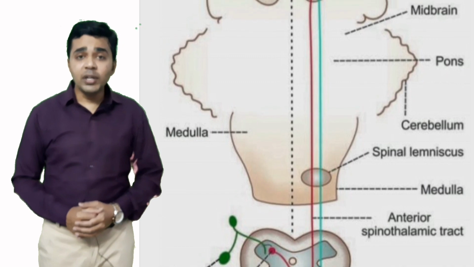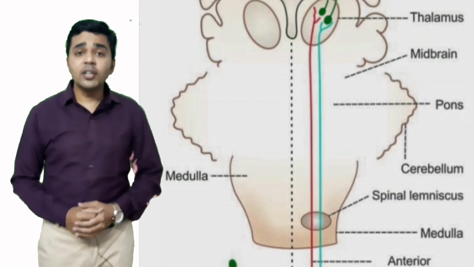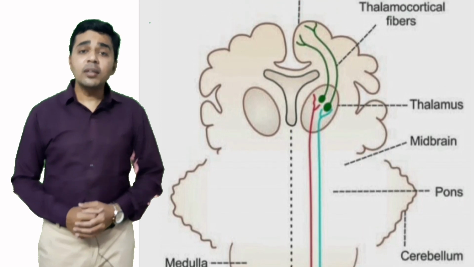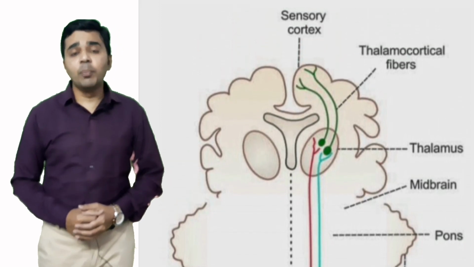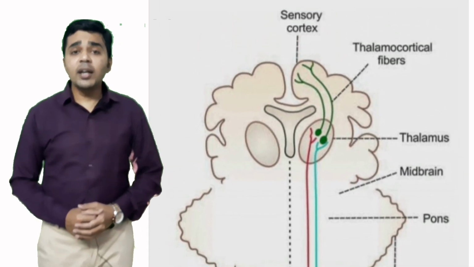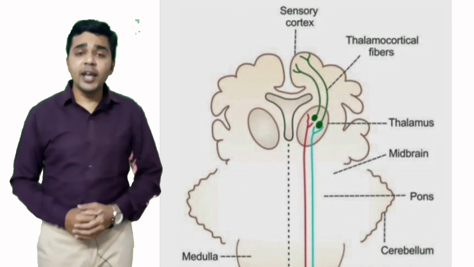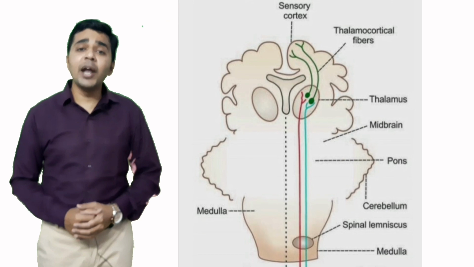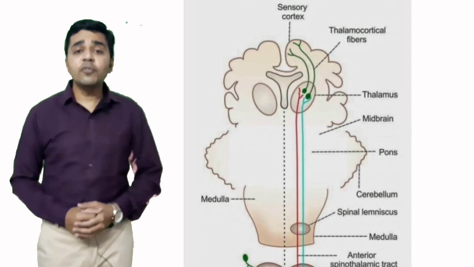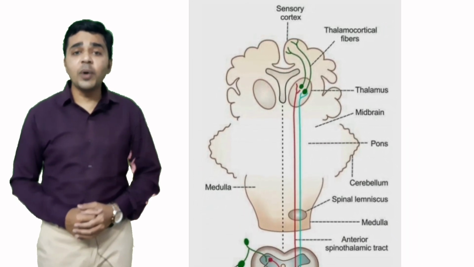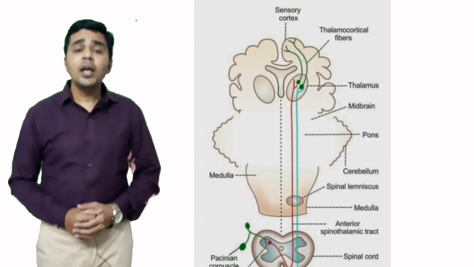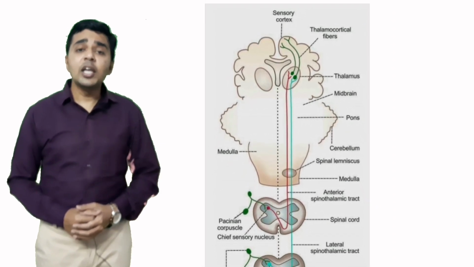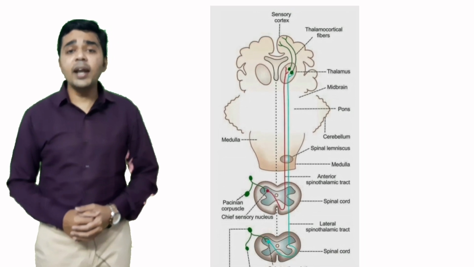Here they terminate, and from there the third order neurons are generated which go to the sensory cortex of the brain. This lateral spinothalamic tract creates the spinal lemniscus below the medulla oblongata with the fibers of the anterior spinothalamic tract. This lateral spinothalamic tract carries the impulses of pain and temperature.